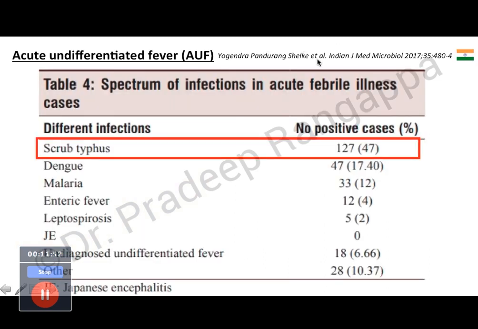This was another study which was published in 2017, again by Indian authors. As you see, scrub typhus was much ahead compared to dengue.